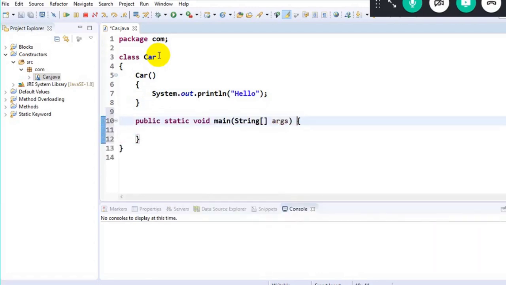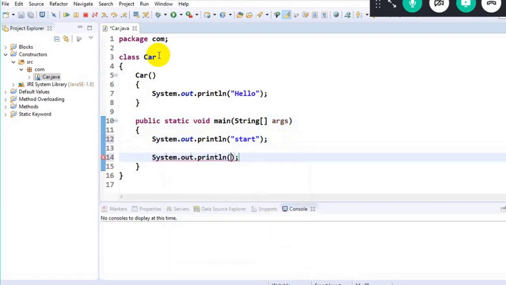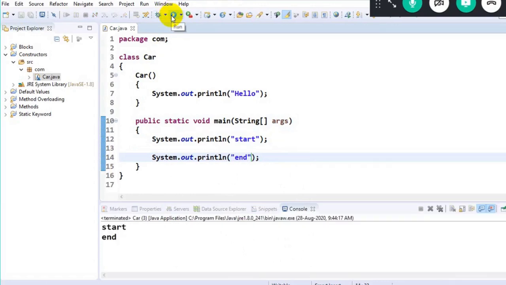Okay, and now I'm done with this. Now similarly, for my understanding, I'll just have "start", and for my understanding, I will have "end". So now when I execute my program here, the execution always begins from the main method, and my program has only 2 lines of code, that is start and end. Those will get executed. But I want to call the constructor as well.